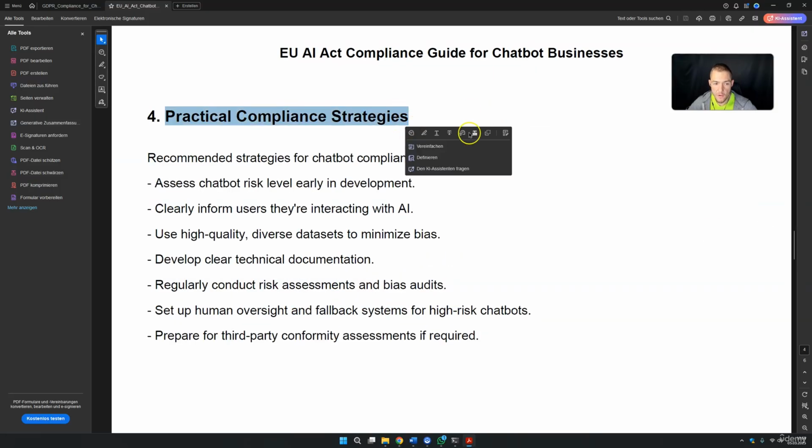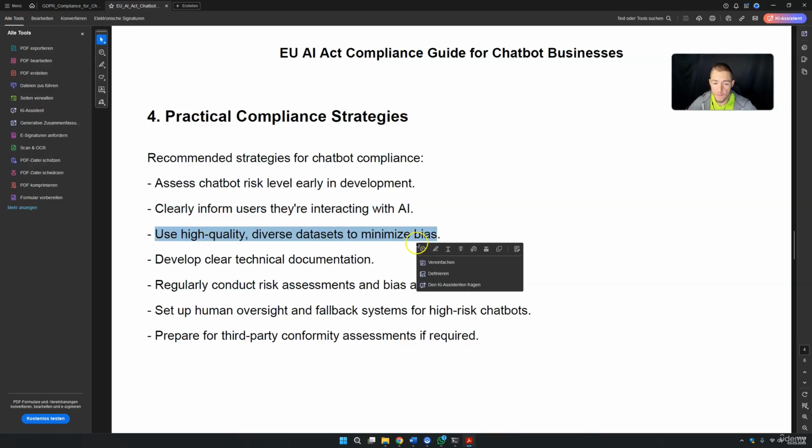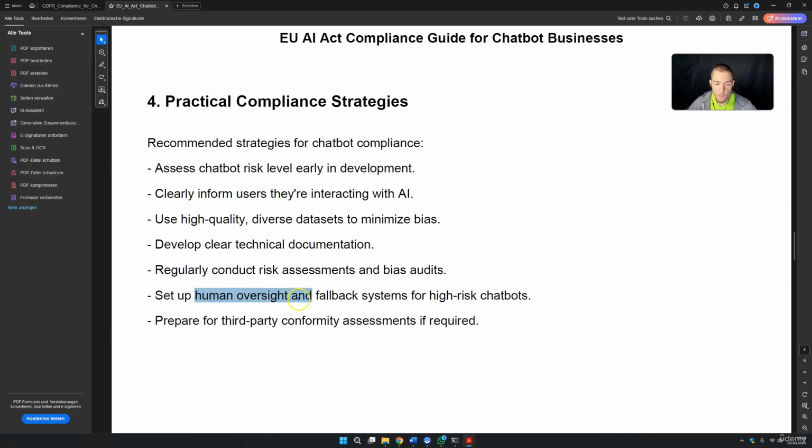Here are some practical strategies. Assess chatbot risk level early in development. Clearly inform users they are interacting with AI. Use high-quality, diverse datasets to minimize bias. Develop clear technical documentation. Regularly conduct risk assessments and bias audits. Set up human oversight and fallback systems for high-risk chatbots. Prepare for third-party conformity assessment if required.